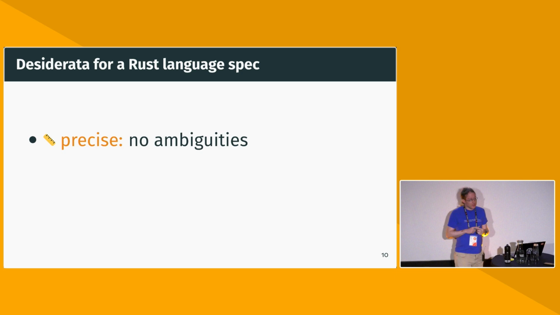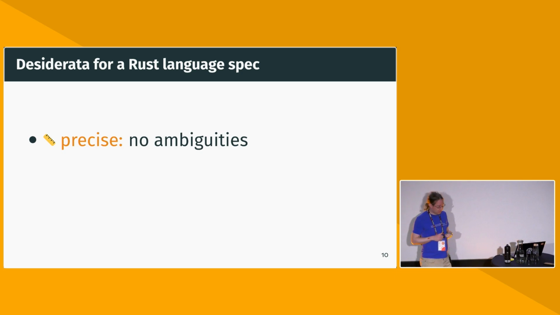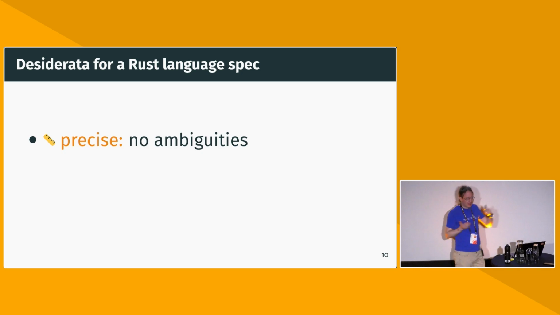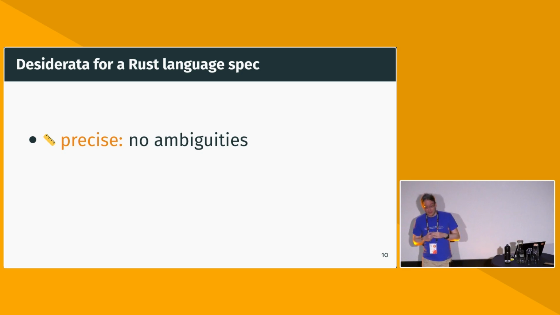So when we get to a Rust language spec, there are some desiderata I would like to propose we should measure. We should expect the spec to have them to be successful. In particular, I would like it to be precise. There should be, in some mathematical sense, no room for ambiguities in the specification, so we don't have to do this kind of guesswork that we just had to do interpreting this other program.